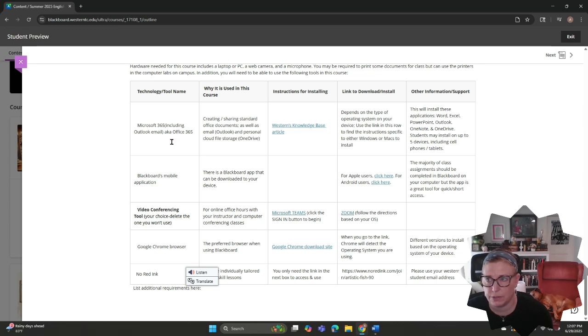So that includes all of it: Outlook, email, slideshows, all that good stuff. Blackboard's mobile application, the video conferencing tool Teams, Google Chrome browser. Again, these are all very, very standard. The only one that I've added is NoRedInk, which is just a website, and the link to access it is right here. I will probably have that link in more than one place as well. That's the only additional software for this class.